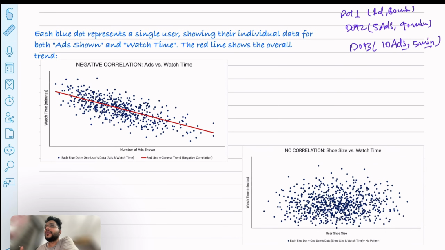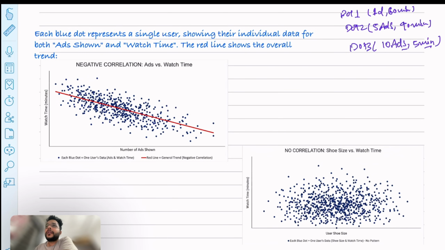Like now let me tell you with an example. Let's say I am showing ads to people who are coming on my OTT platform. So what do you think, will user watch time increase or decrease? They will hate it, right? If you show them more advertisements on your show, then generally I have seen that the watch time of the users will go down. So that's what is shown in this plot.